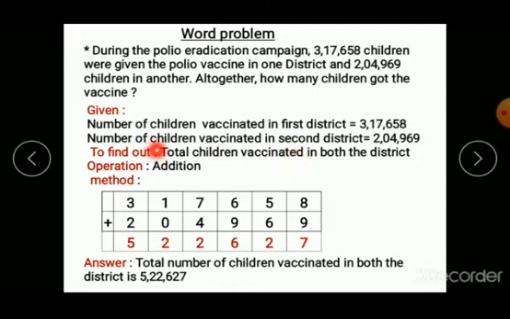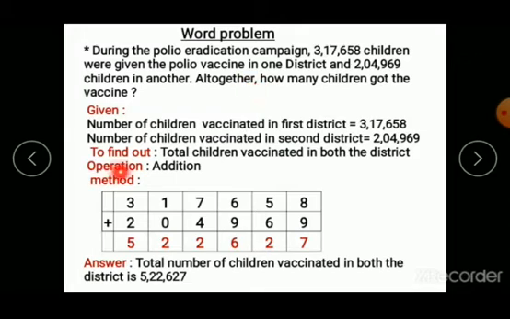So in question or to find out we write down how many children got the vaccine. Since the altogether word has come here, what operation we need to do here? It's an addition. We know that total, altogether, in all, such type of words come in addition word problem.